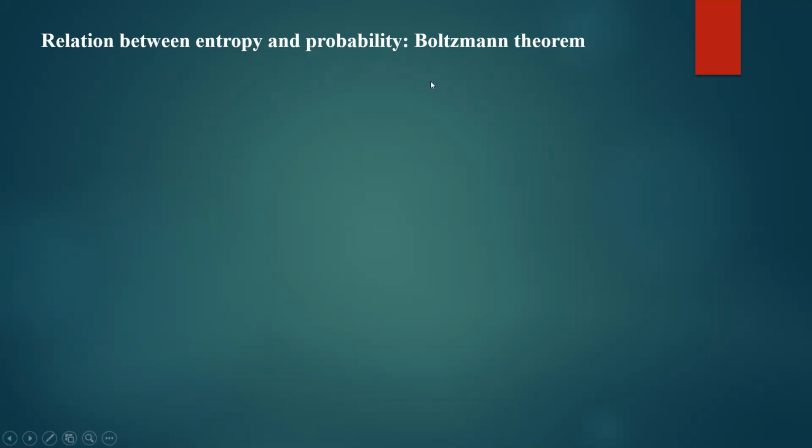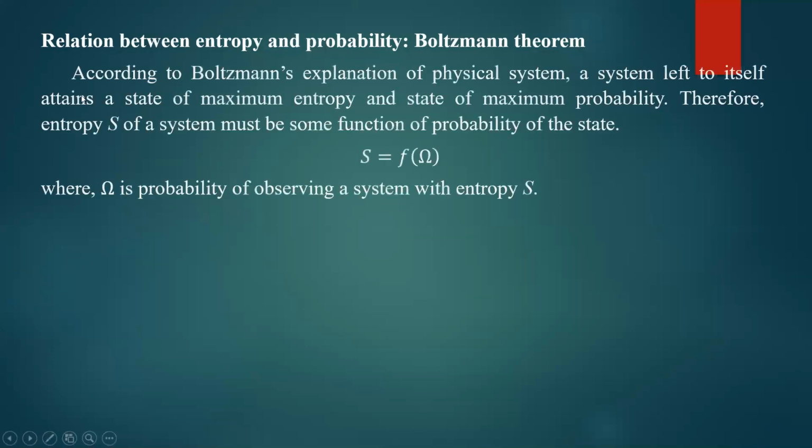So what this Boltzmann's theorem says, let us take that. According to Boltzmann's explanation of a physical system, a system left to itself attains the state of maximum entropy and it takes the state of maximum probability. Okay, so the state can be found in different microstates.